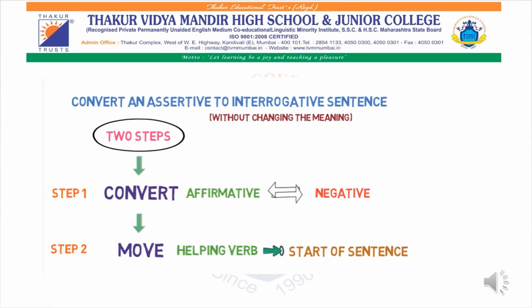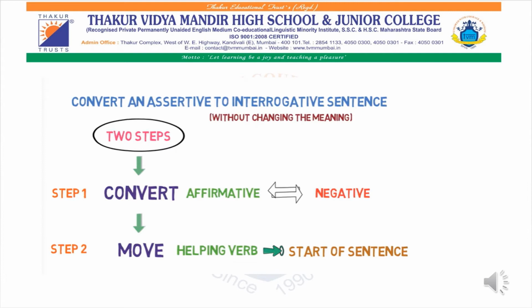Now we are going to study how to convert an assertive to an interrogative sentence without changing the meaning. It is very easy to understand. For now, you all just concentrate. There are two steps. Firstly, as I have mentioned earlier, if a particular sentence is positive, then you have to make it negative,